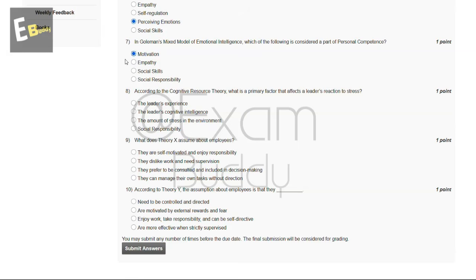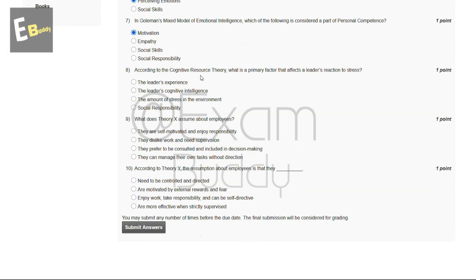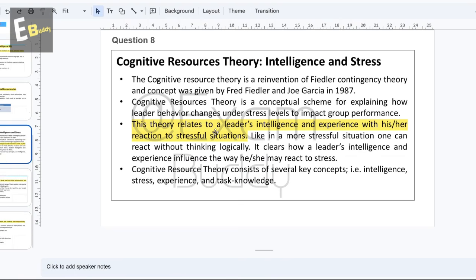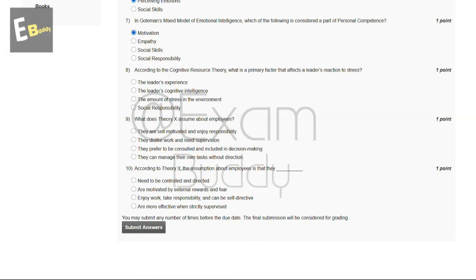And now let's go to our question number 8. According to the cognitive resource theory, what is the primary factor that affects a leader's reaction to stress? So these are the options, and now let's check the explanation. So explanation says this theory relates to a leader's intelligence and experience with his or her reaction to stressful situations. So the answer for our eighth question is A, the leader's experience.